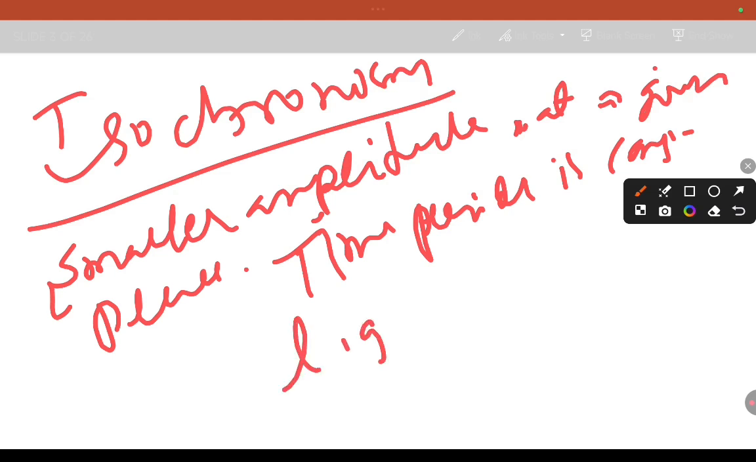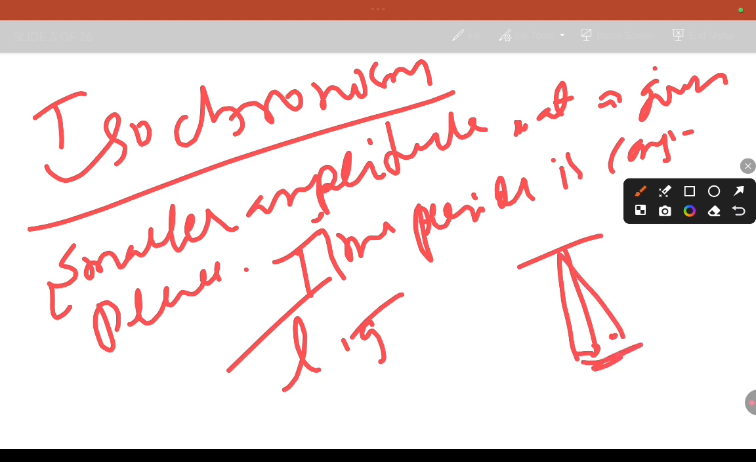So what is the meaning? Time period, length, gravity: if these all three are constant, then it is called isochronism. Small amplitude. So here the three variables will be constant with respect to each other. That is called isochronism. Then coming to the law of length, T is proportional to root L.